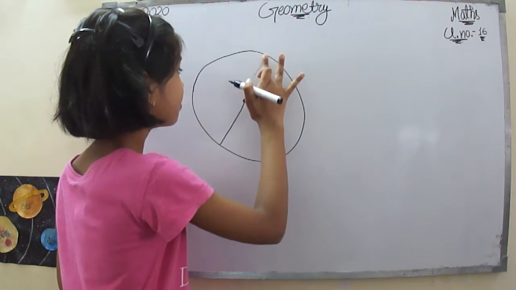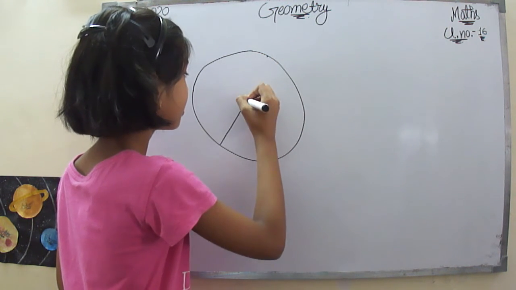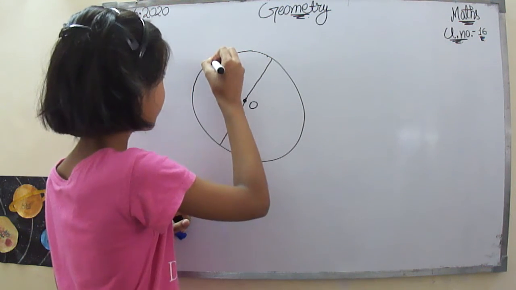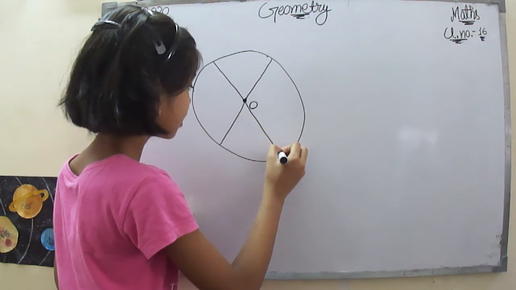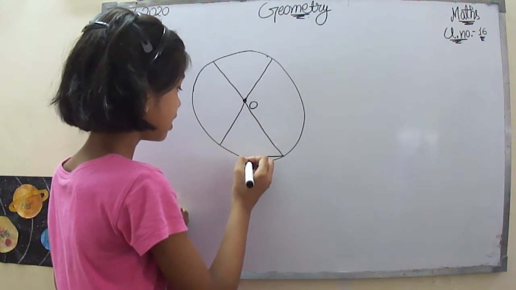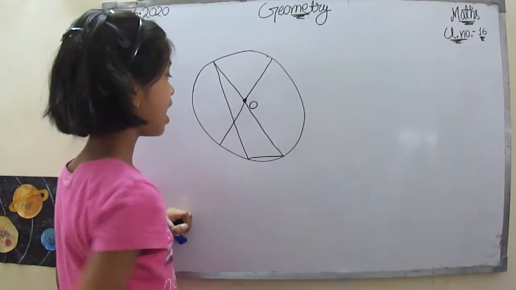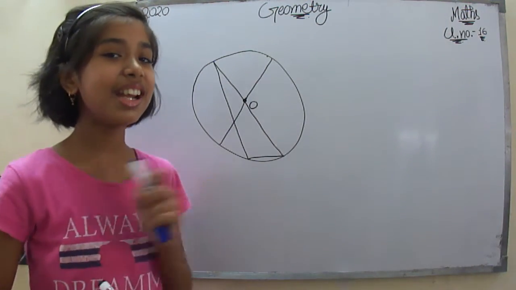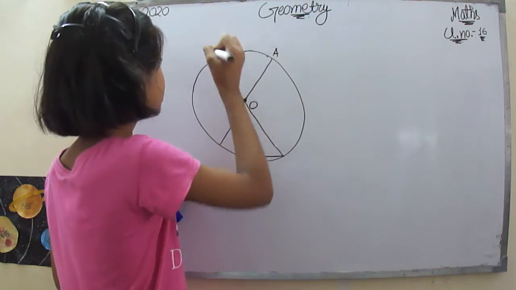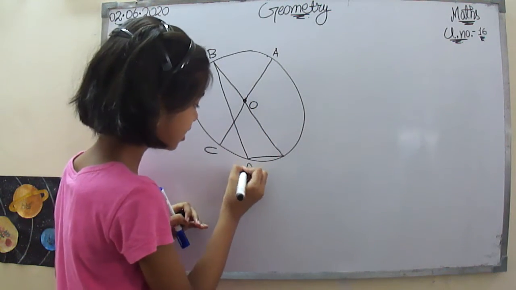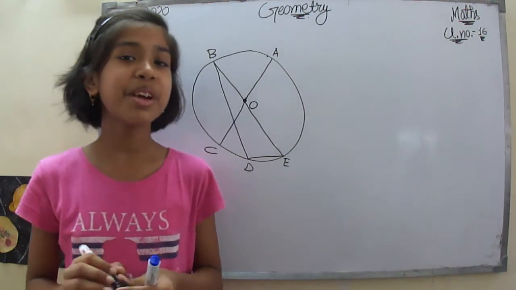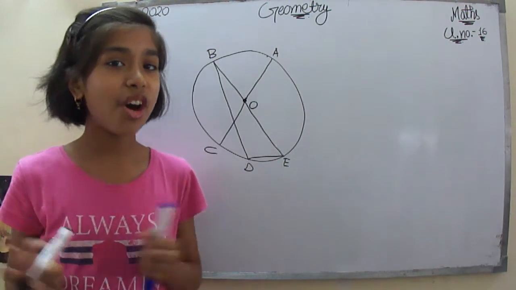Then we have like this and like this. Now let's start with this. What was our question? Our question was A, C, D, E. It was something like this. Now we have to name the diameter, the chord.